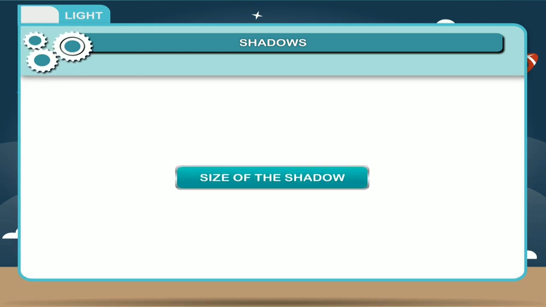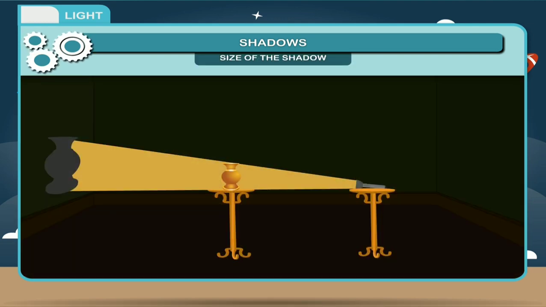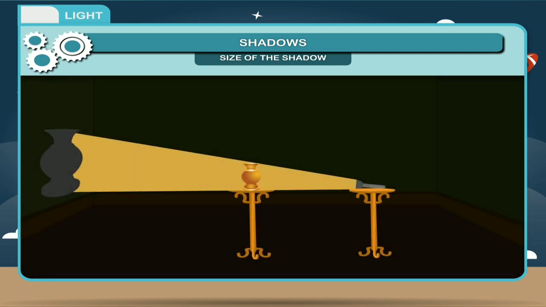Size of the shadow. The size of the shadow depends on the position of the object and its distance from the source of light. The object closer to the source will cast a bigger shadow. An opaque object casts a dark shadow.